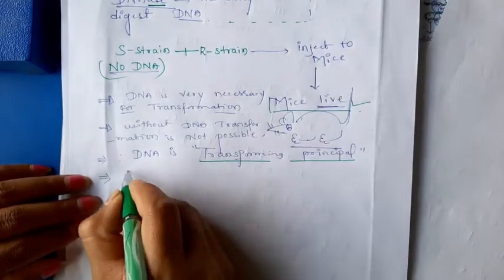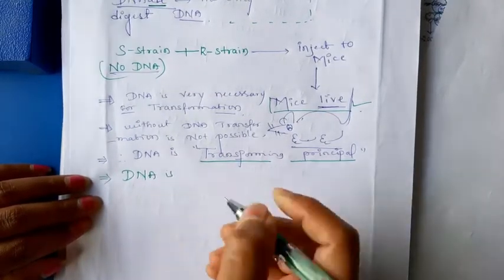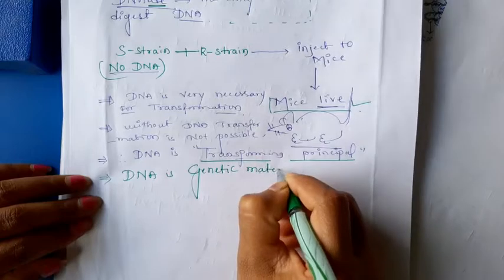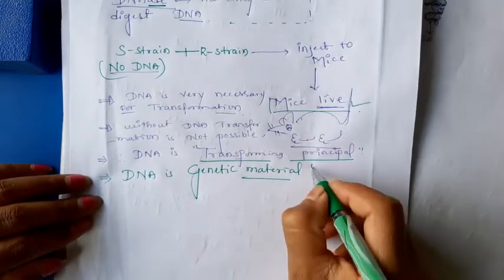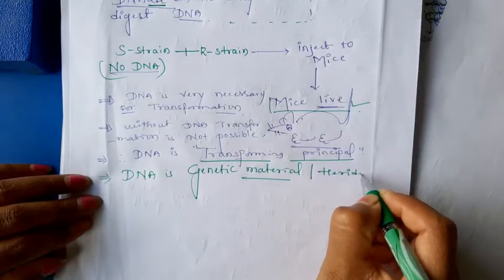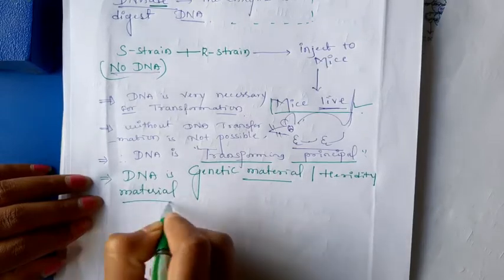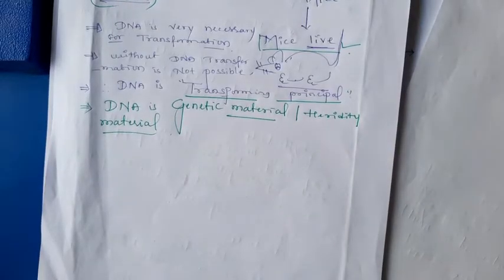They say that DNA is a genetic material or heredity material. But at that time, all the scientists were not convinced with these three scientists' experiment. That's why the fully accepted proof was given by another two scientists.